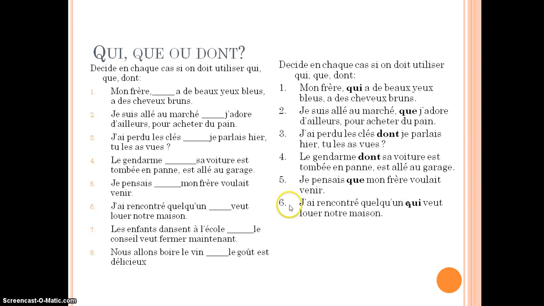Okay, this one, because it's immediately followed by the verb, we use qui. J'ai rencontré quelqu'un qui veut louer notre maison. I found somebody who wants to rent our house. Les enfants dansent à l'école que le conseil veut fermer maintenant. Okay, so we've got que because we're followed by a subject. So the children dance at the school, the one which the council wants to close now.